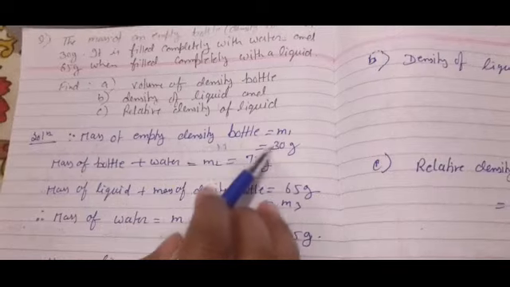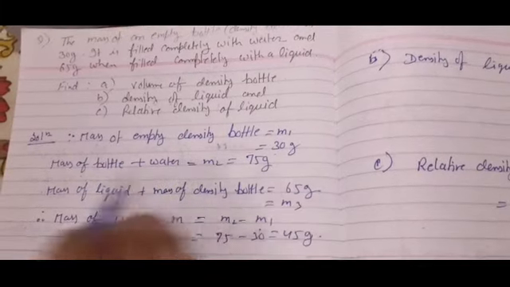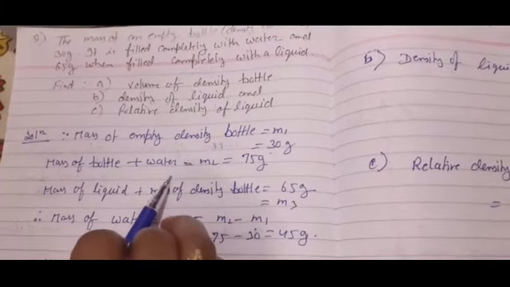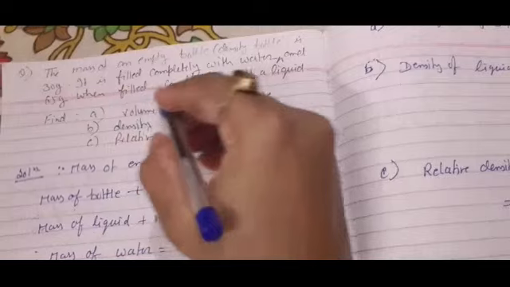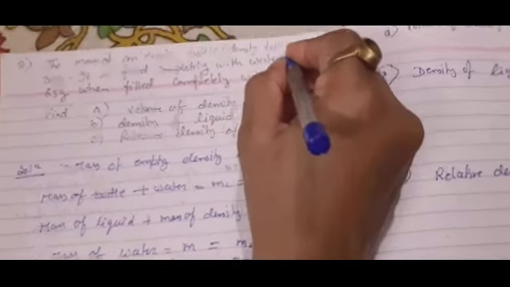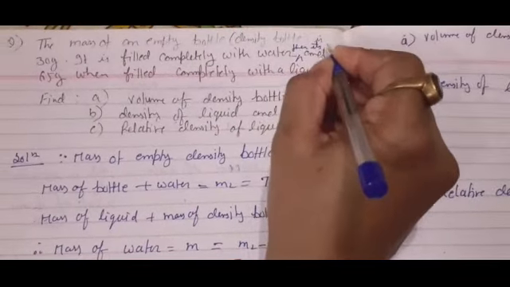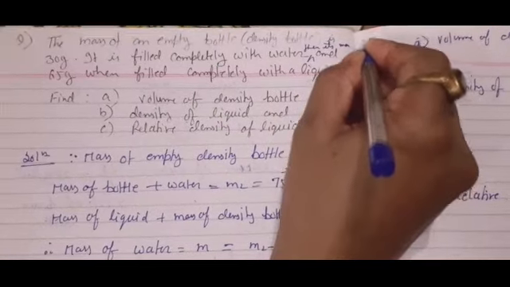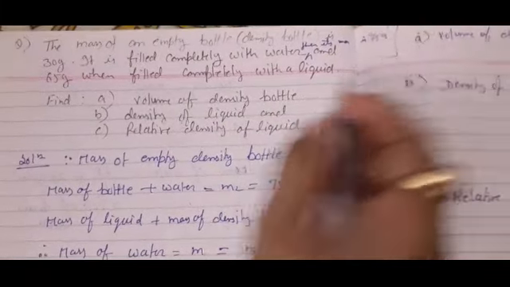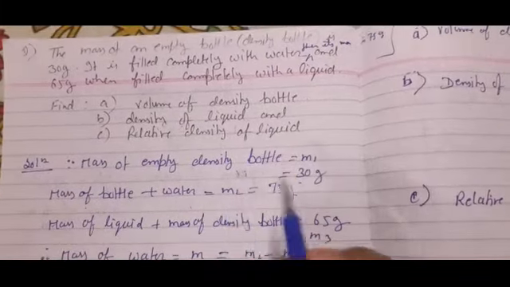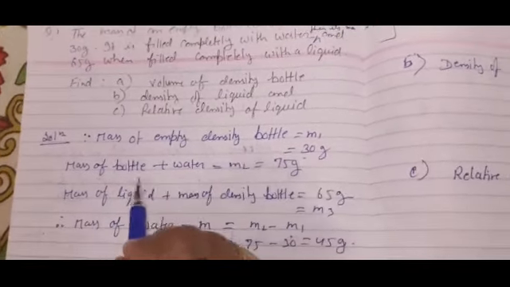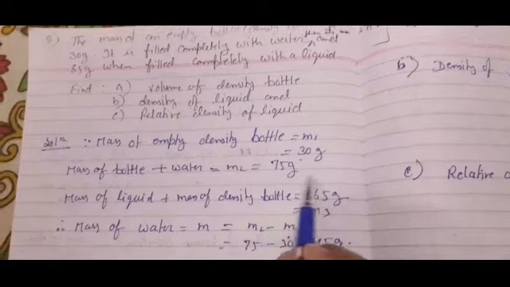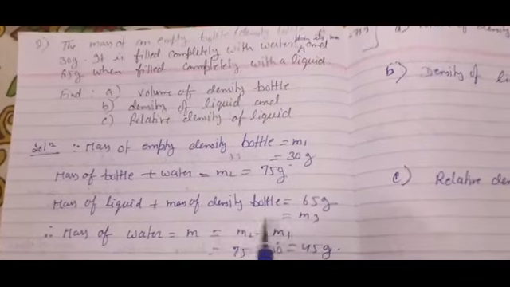Mass of empty bottle is equal to 30 gram. Mass of bottle plus water is 75 gram. Here one line is missing, so I will write it is filled completely with water, then its mass is 75 gram. That was missing here. Okay, that I was searching. So mass of empty bottle is 30 gram, bottle plus water is 75 gram, and bottle plus liquid is 65 gram.